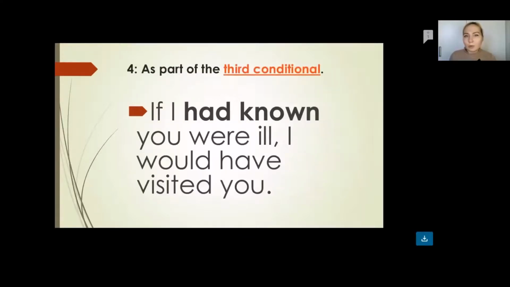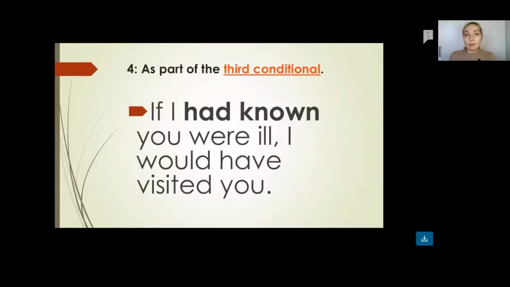And then I also want you to get to know more about third conditional. So we can combine these things with the use of would. We use would when we want to just express our desire regarding something. If I had known you were ill, I would have visited you.